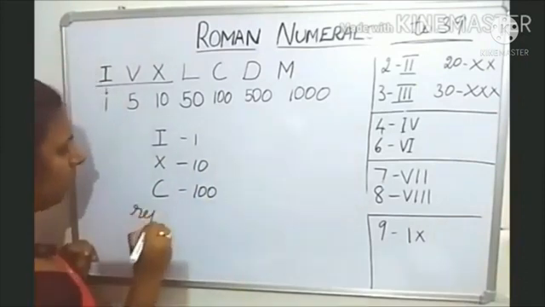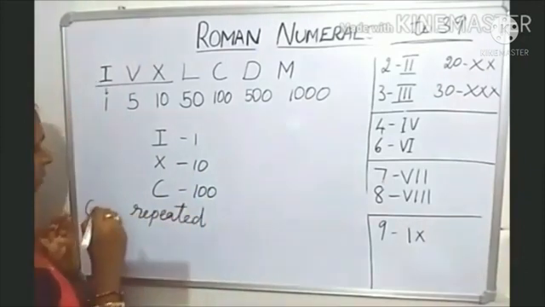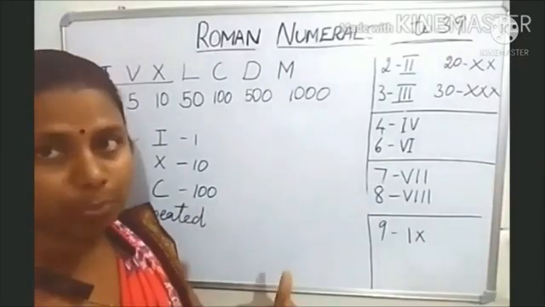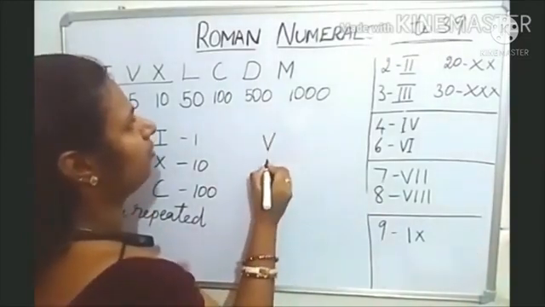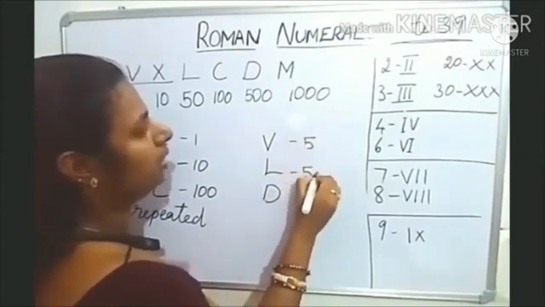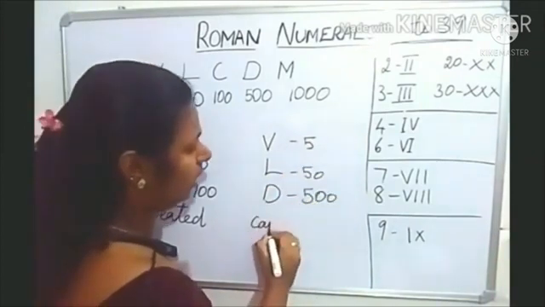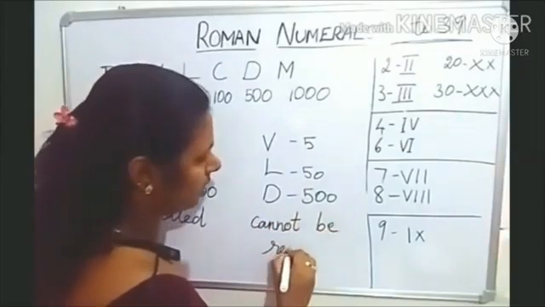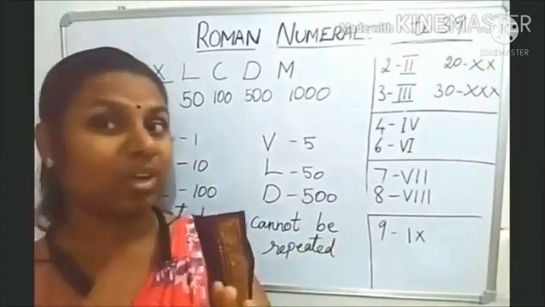These three numbers can be repeated. But these 5, 50 and 500 cannot be repeated.